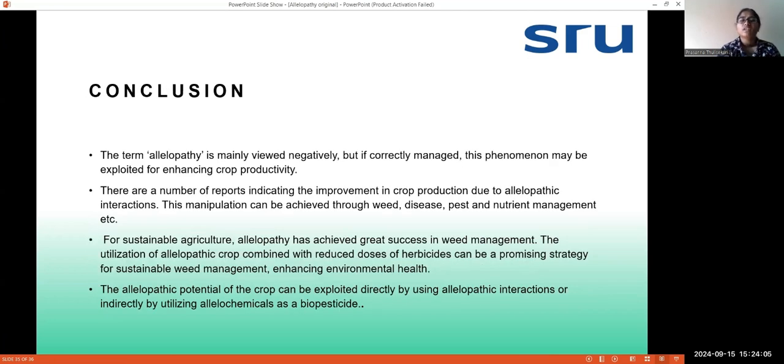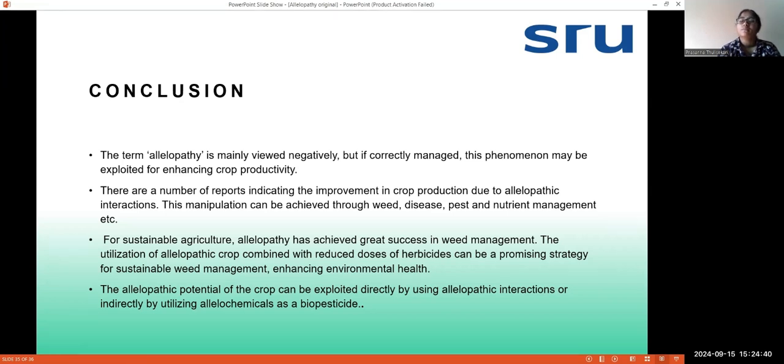In conclusion, the term allelopathy is mainly viewed negatively, but if correctly managed, this phenomenon can be exploited for enhancing crop productivity, like increasing sustainability and eco-friendly agriculture and increasing bioherbicides. There are a number of reports indicating crop improvement in crop production due to allelopathic interaction.